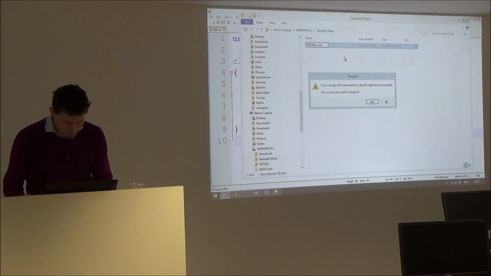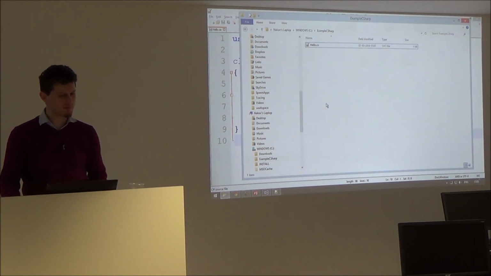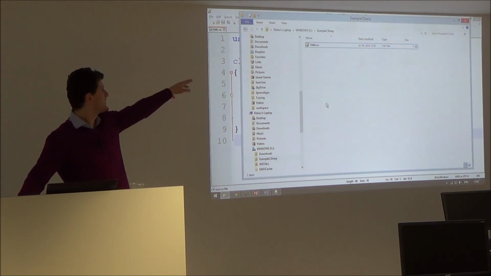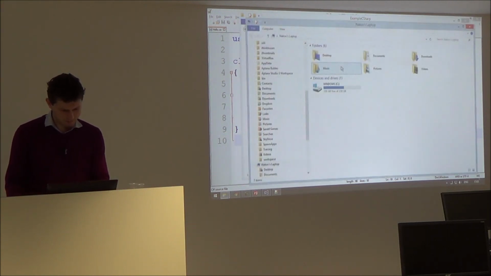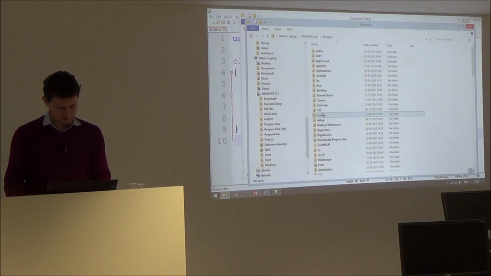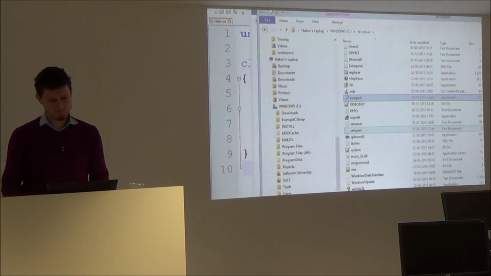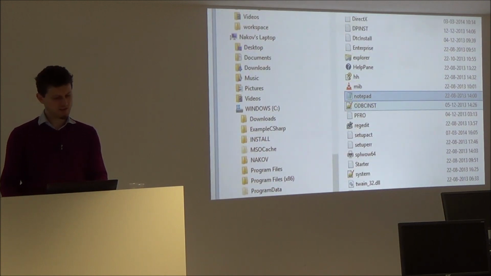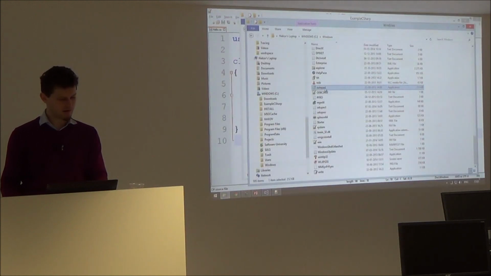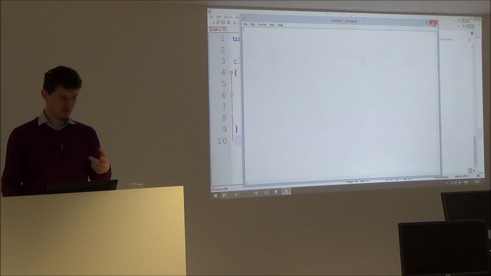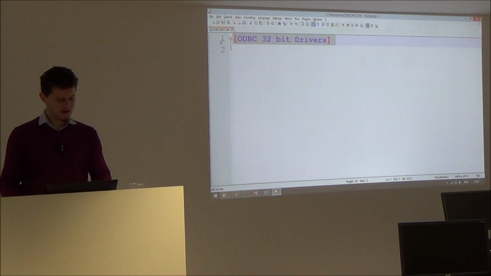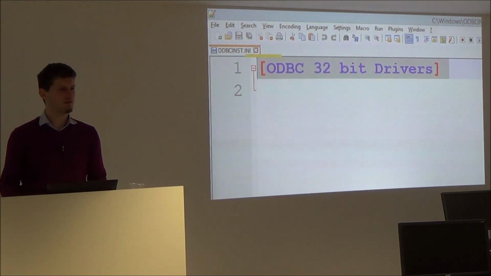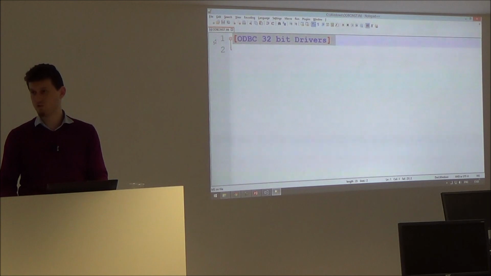If you have a text file, see what happens. This is a text file, but it looks like hello.cs. If you have some program, for example, C, Windows, Notepad, this is Notepad. Is this a text file or is it a program? This is a program, which is the Notepad. This is a text file which contains this information, and it's .ini, and this ini extension is hidden, which is very good.